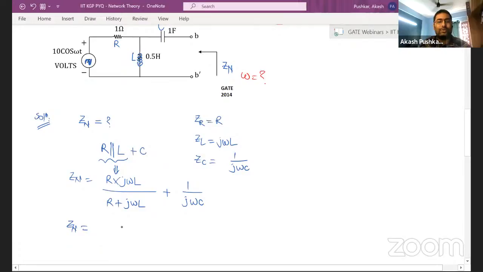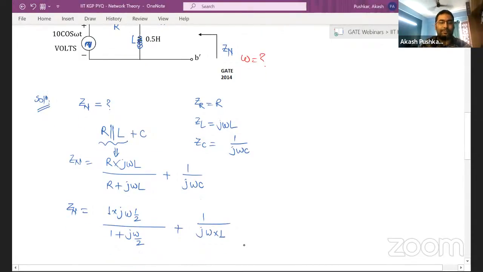Now you are supposed to simplify this by putting in the values. So Zn is equal to: R value is 1, j omega we are supposed to find, inductor is, I would say, half, upon 1 plus j omega by 2, plus 1 upon j omega C, and the capacitor is 1 farad, right?